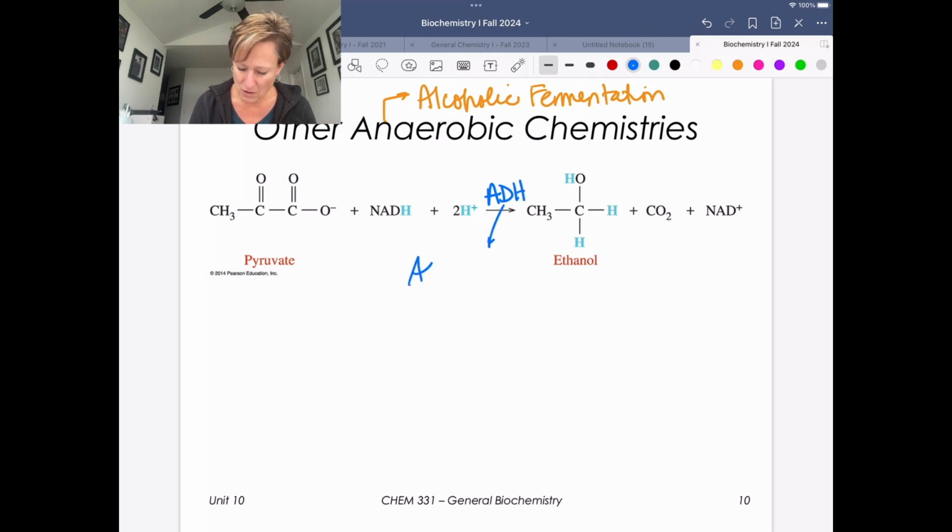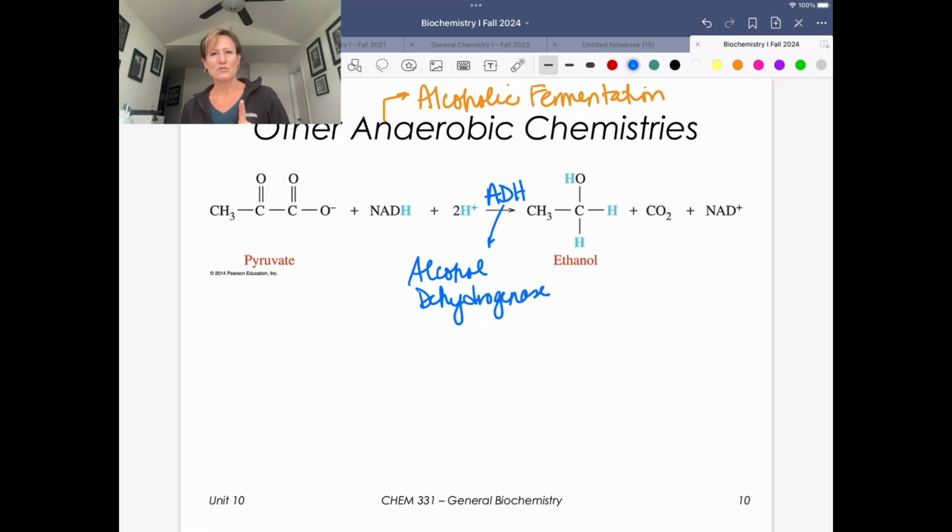So again, this is alcohol dehydrogenase. Now, we've talked about this enzyme before. We actually talked about this enzyme when we talked about why methanol poisoning is so toxic. That's because alcohol dehydrogenase in mammals and humans will use methanol as a substrate. Now, remember, alcohol dehydrogenase chemistry for us operates in this direction.